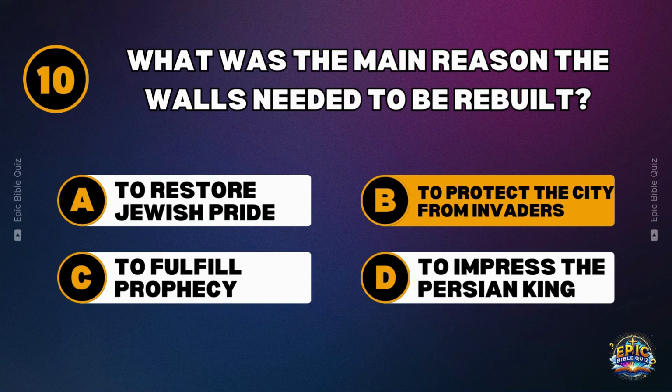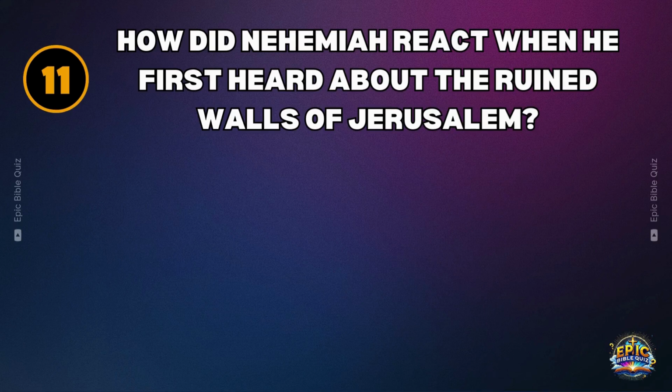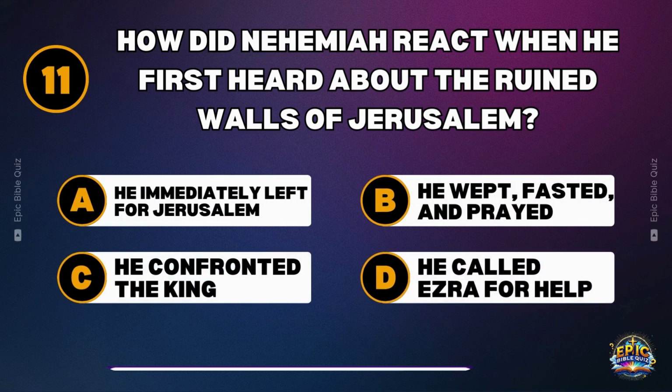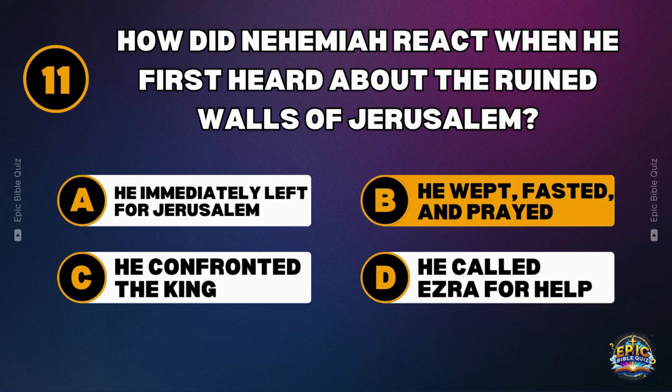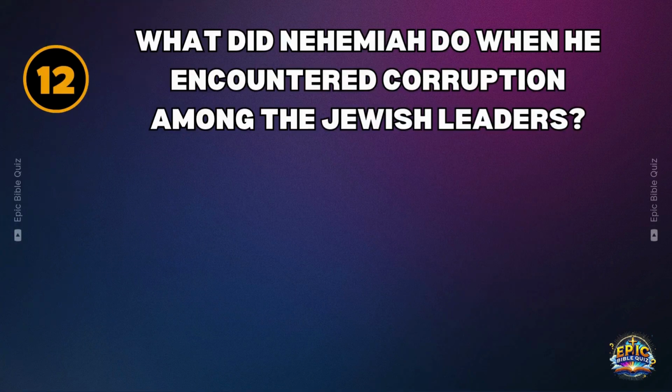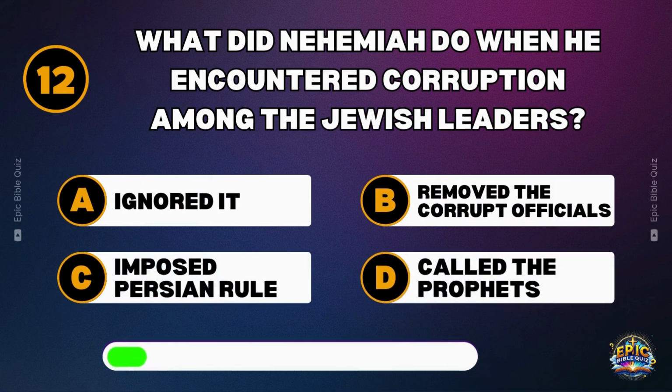To protect the city from invaders. How did Nehemiah react when he first heard about the ruined walls of Jerusalem? He wept, fasted, and prayed. What did Nehemiah do when he encountered corruption among the Jewish leaders?